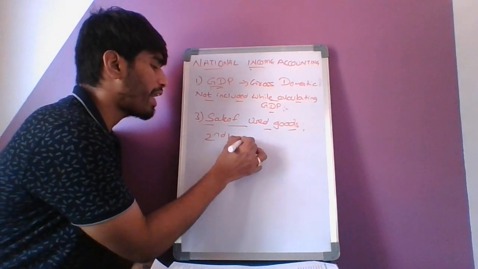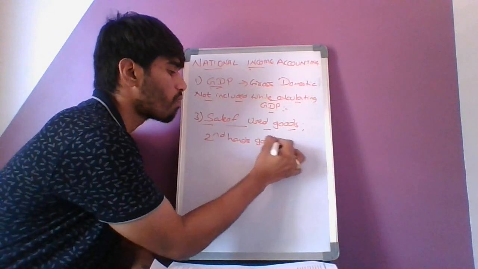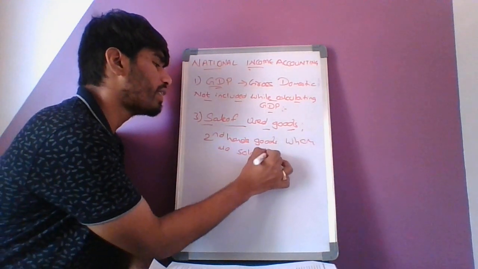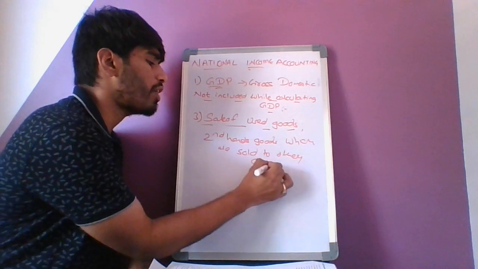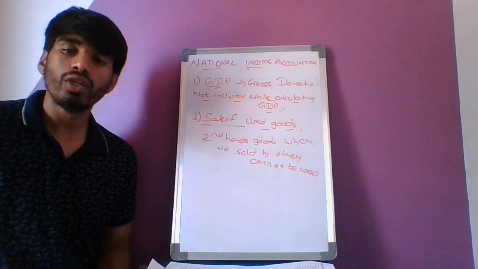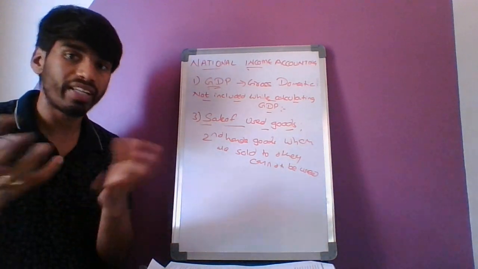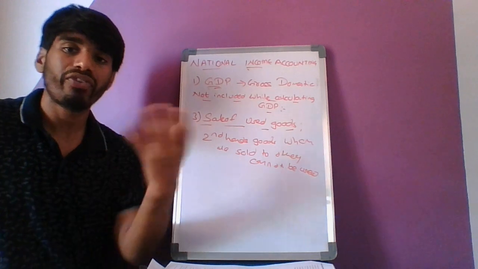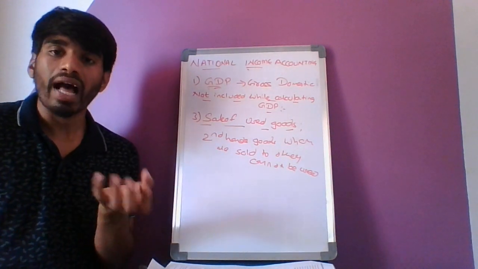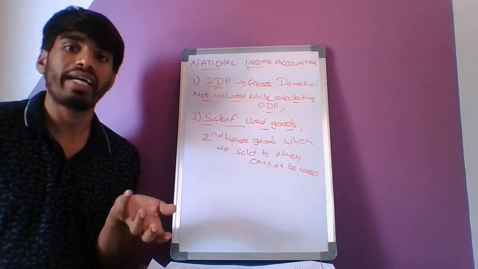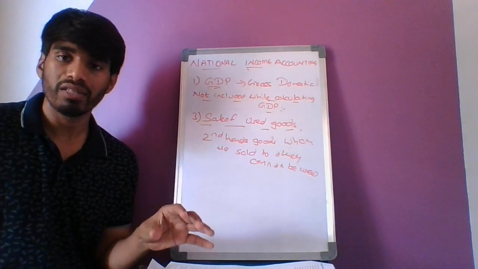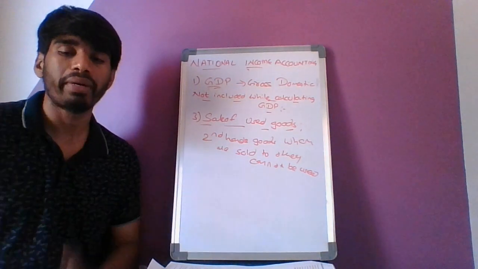So second hand goods which are sold to others cannot be used for the GDP. So you might have OLX. Everyone knows about this OLX. So after a few years, say I have a Pulsar bike. After 1 or 2 years, I might feel like I have to upgrade and I might want to buy the KTM bike. So what do I do? I put my present Pulsar bike on OLX and I sell it to some other person.